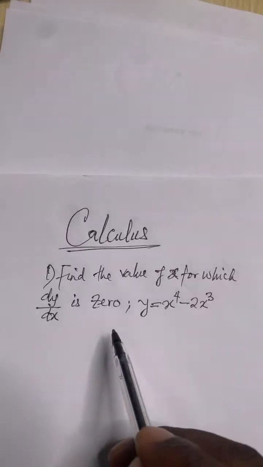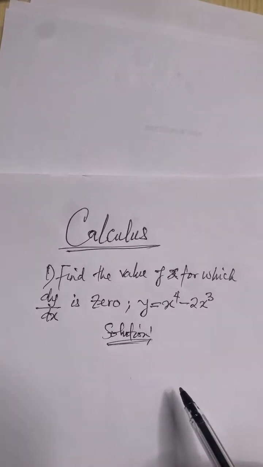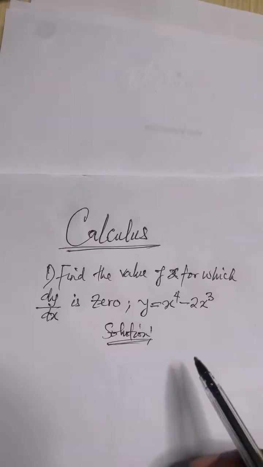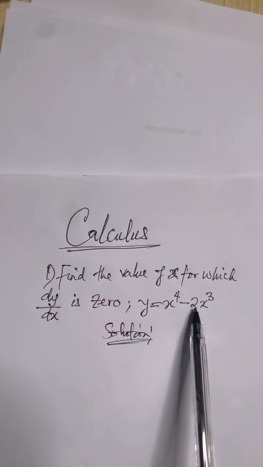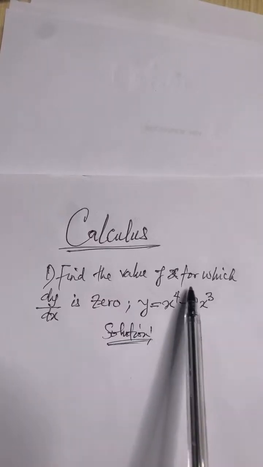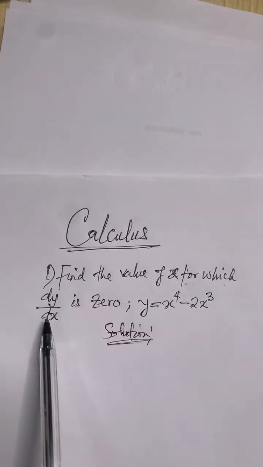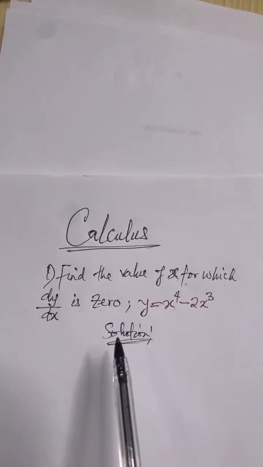We don't have time. So the solution to this problem is this. When you see a calculus problem, learn to read and understand it first. When you have a fully fleshed and fresh understanding of that particular problem, it makes it easier for you to solve it. In this case, they said find the value of x. It is x you're actually looking for. They have given you a condition to find this x. That's why they say for which dy over dx is 0. That means for you to get this x, you must set dy over dx to 0.